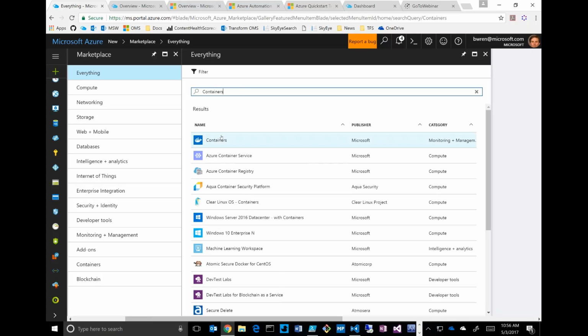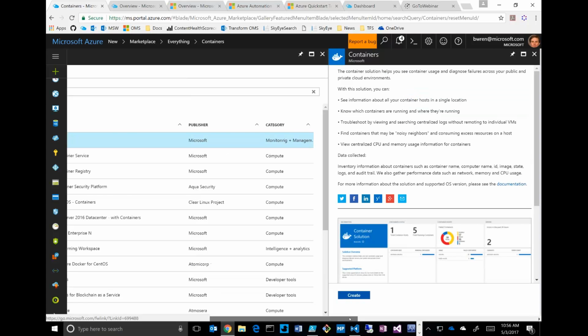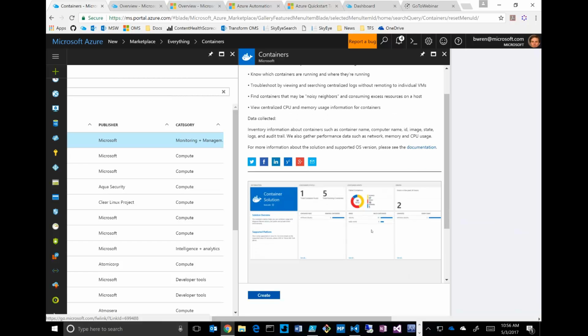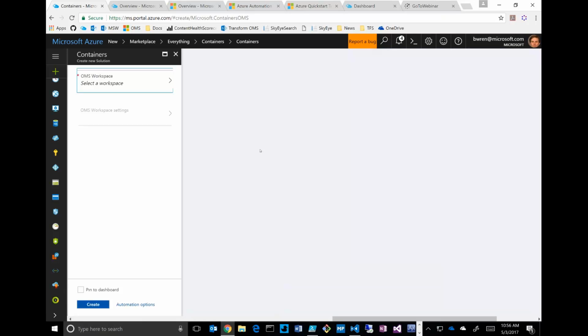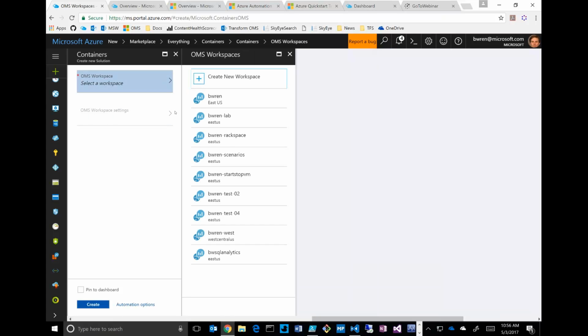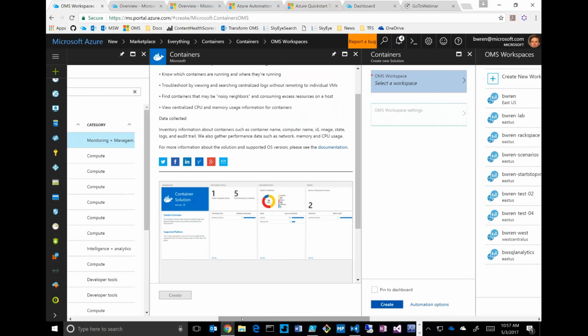For instance, this is the containers solution that we have available. You can see here, this is the custom view, and I could just do a create through here, and here's where I'm prompting for the parameters that this solution needs. When a partner or customer creates a solution and deploys through here, whatever parameters you need the customer to provide when they do the install, this is what we would provide the UI for. It's just part of putting it into the marketplace. So that pretty well covers it.